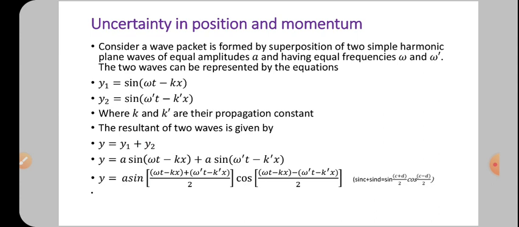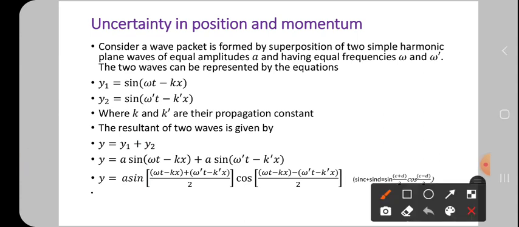Okay. So, first point, let me start. Consider a wave packet formed by the superposition of two simple harmonic plane waves of equal amplitude A and having frequencies omega and omega dash. The two waves can be represented by the equation. So this is the equation.